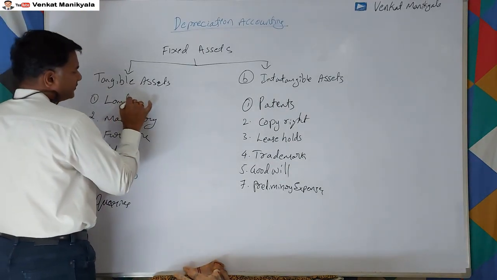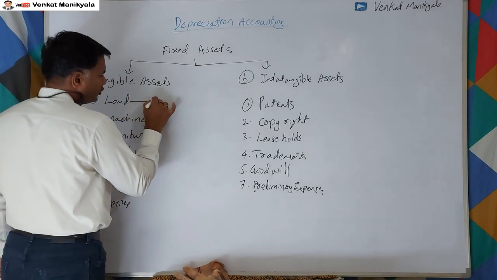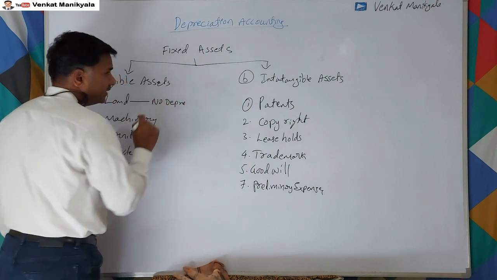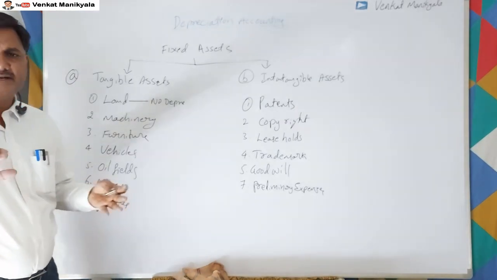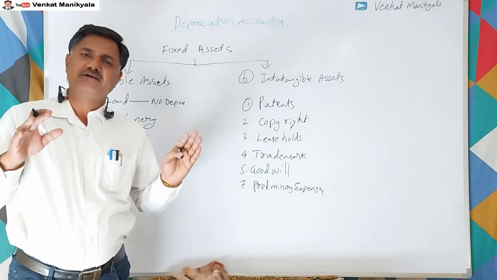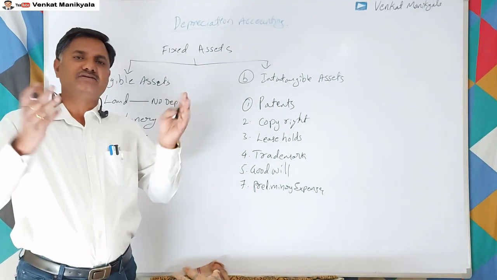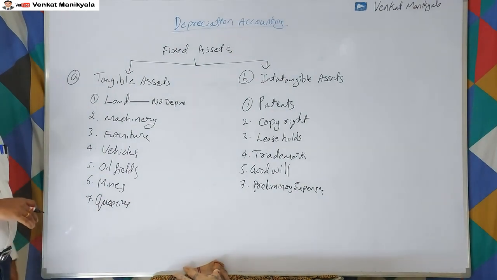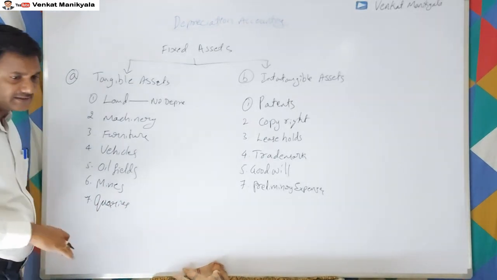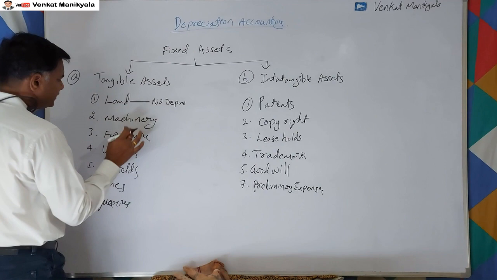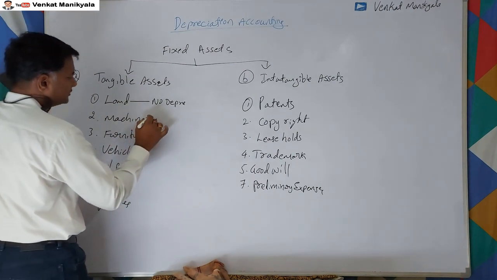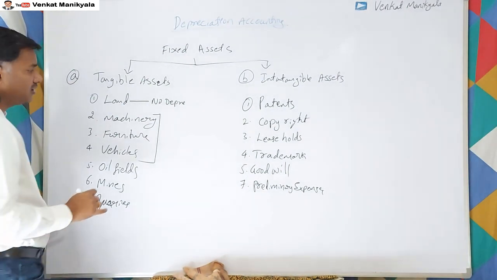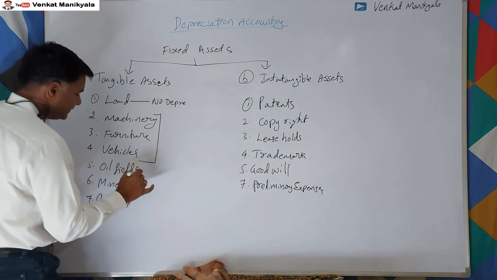For land, we don't provide any depreciation, because land does not depreciate; every time it only gets appreciation, right? So that's the reason we don't provide any depreciation on land. Machinery, furniture, vehicles are all fixed assets, and these are artificial assets.